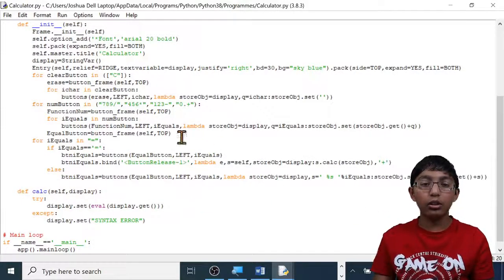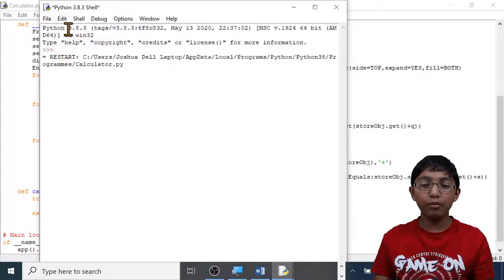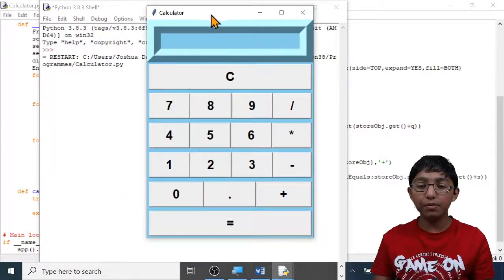Now let's run this. Run module. Here you can see the calculator. Let's do 77 plus 13. Let's press the equals button. You can see that the answer 90 has been displayed. Let's clear it. Now let's do 99 divided by 11 equals, you can see that 9 has been printed.